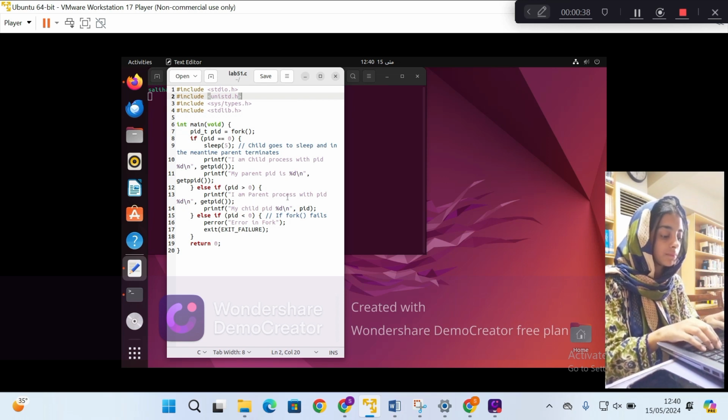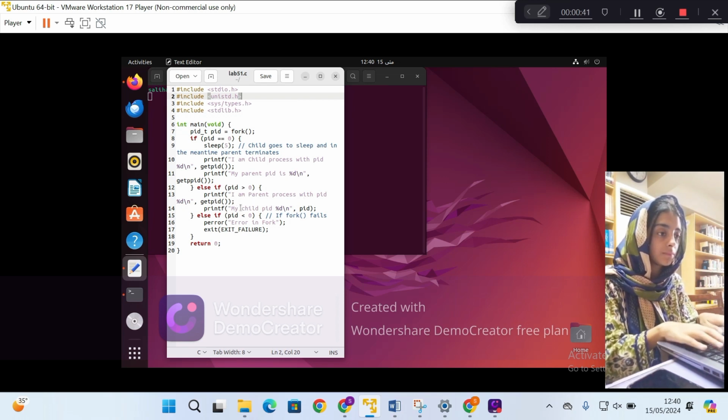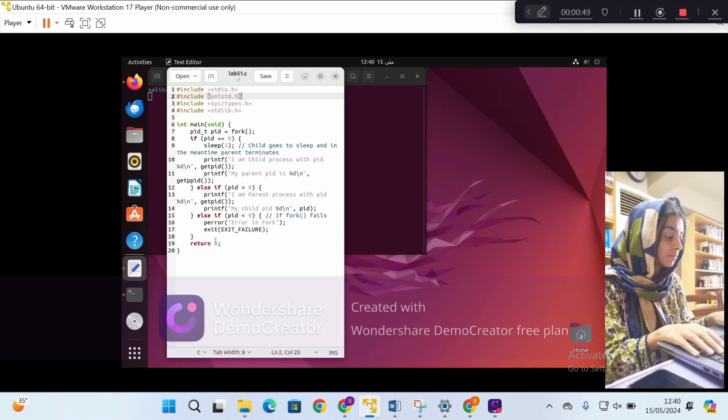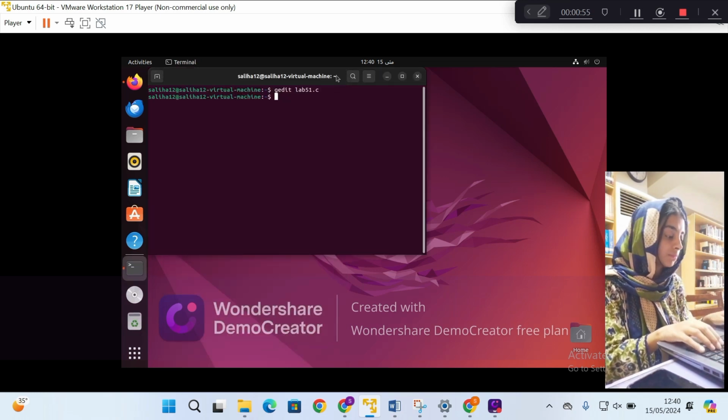The sleep in the child process ensures that the parent process terminates before the child process wakes up. When the child process wakes up, its parent process ID may reflect the ID of the init process, indicating that the child has been adopted by the init process. If fork fails, an error message is printed.